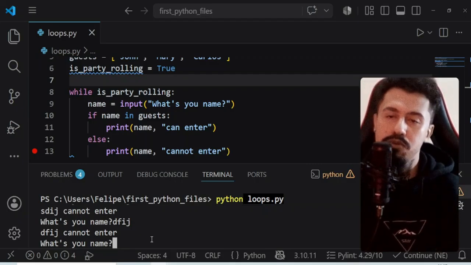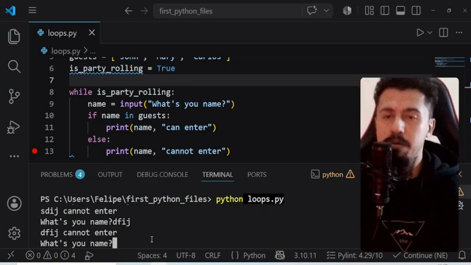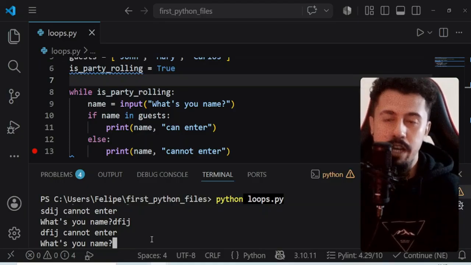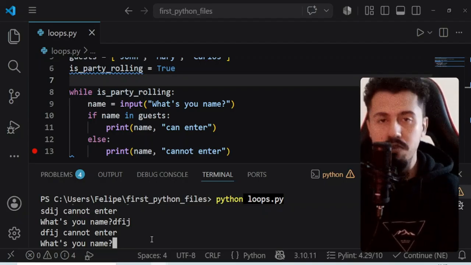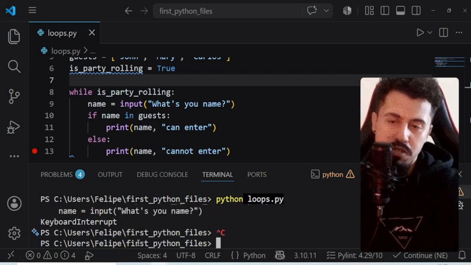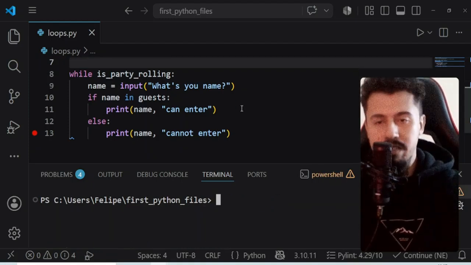We are going to code now a trigger to stop asking, because we are going to change the state of the variable is party rolling to false when something happens. All right, so let's press Ctrl C here to stop our execution.